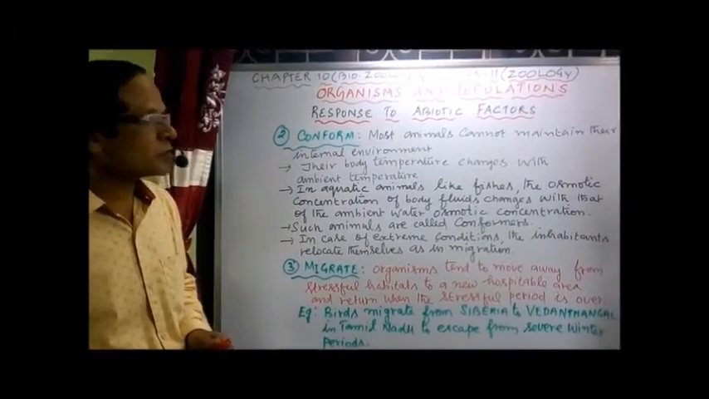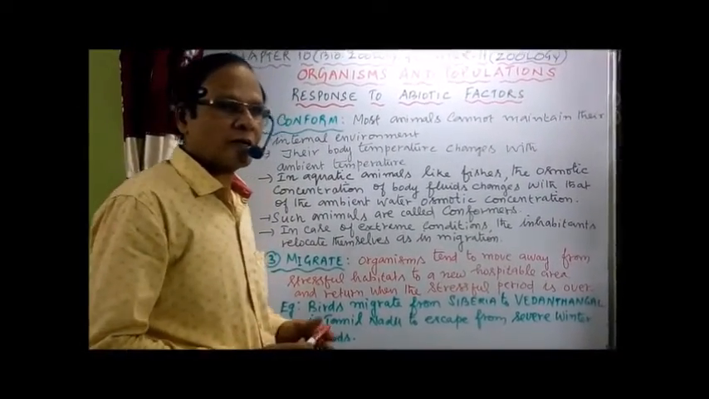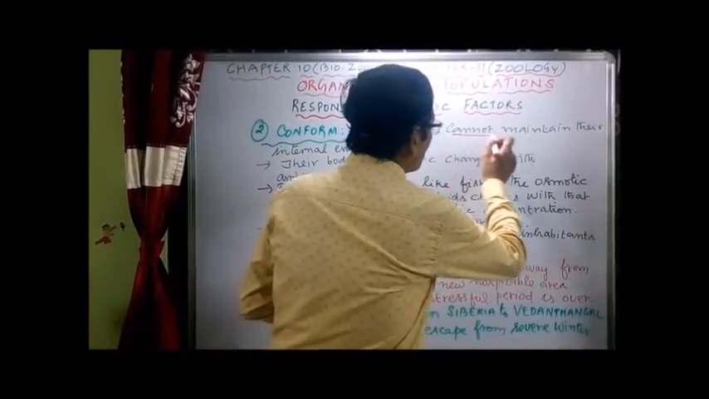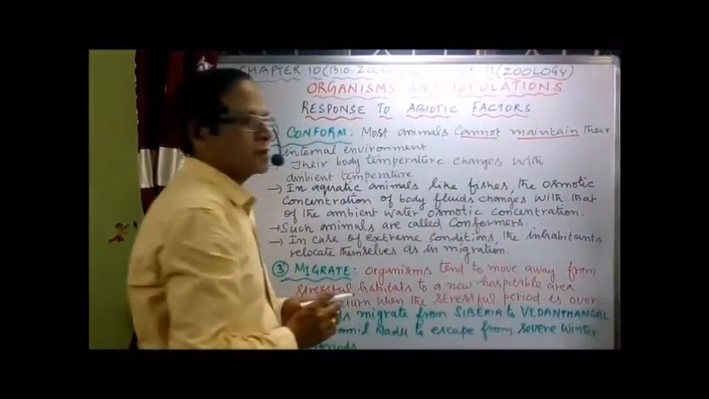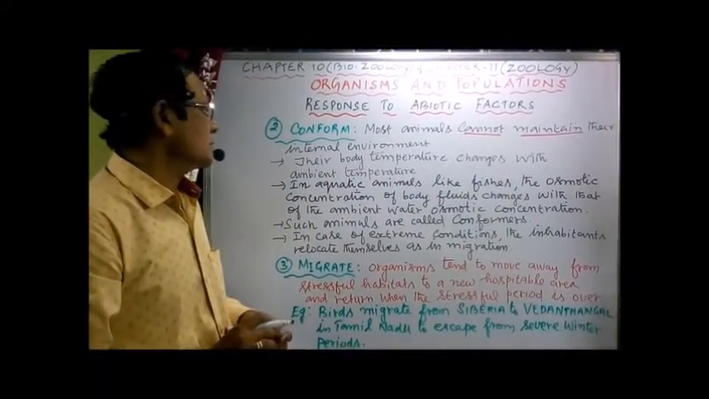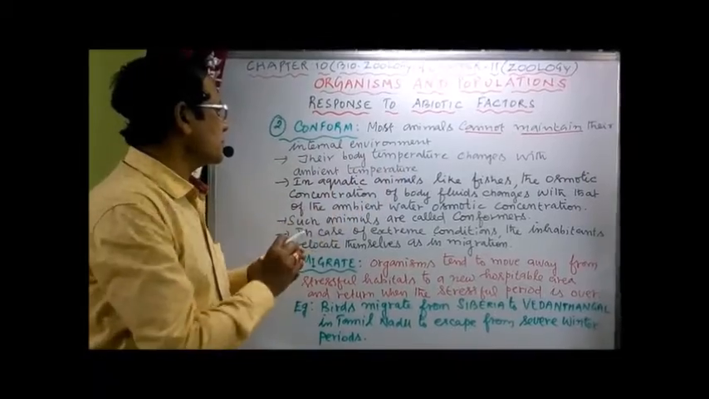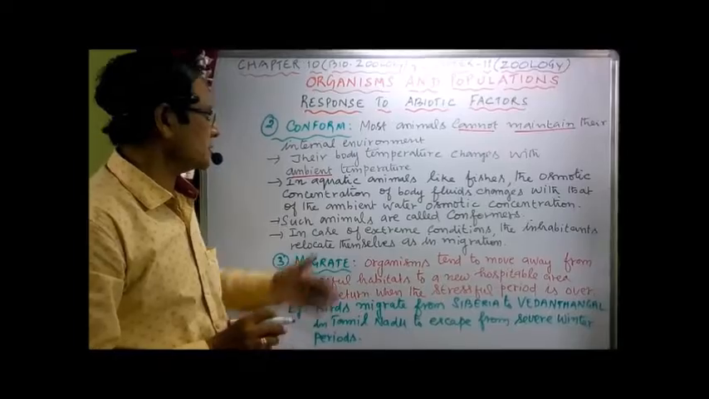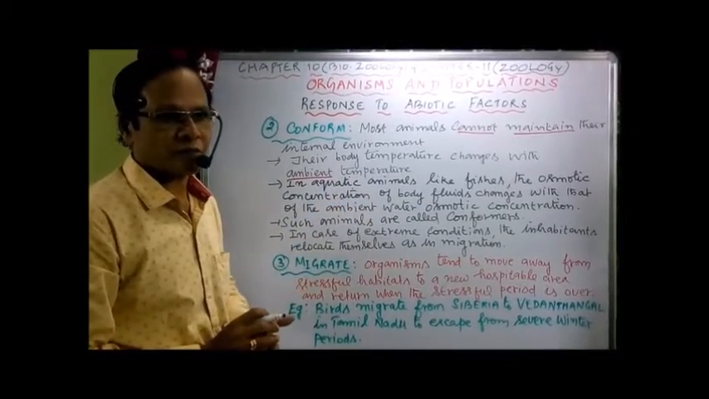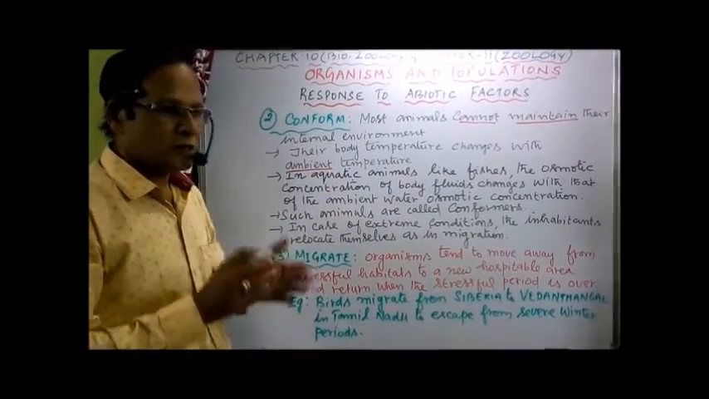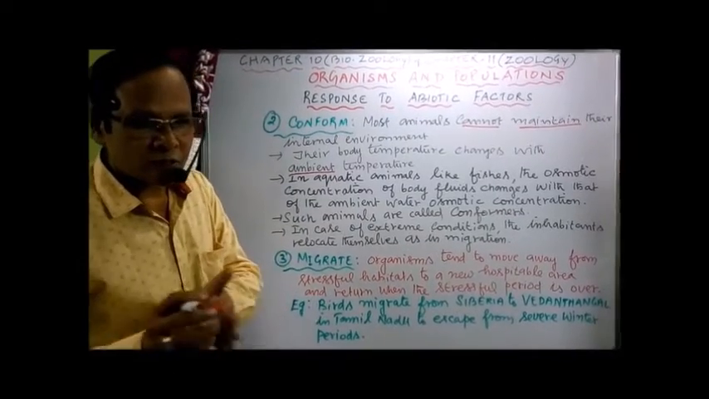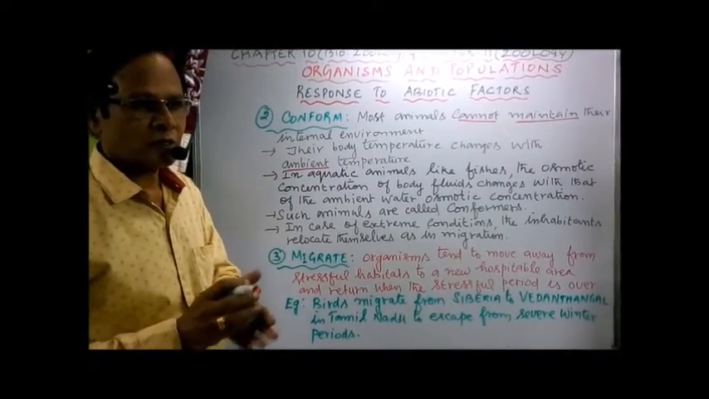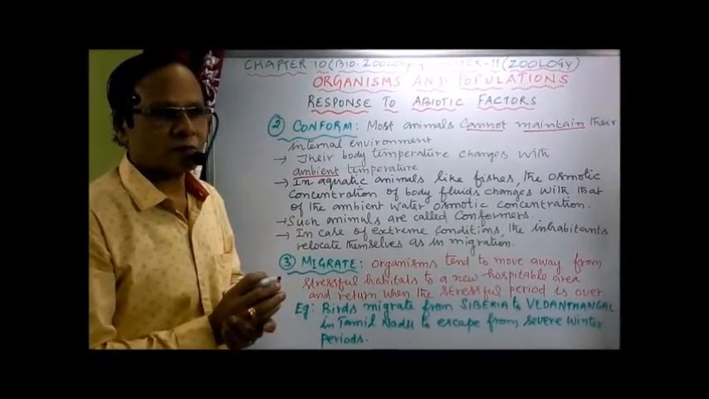Most animals cannot maintain their internal environment, either the temperature or the osmotic concentration. That means animals without constant body temperature or osmotic concentration. Their body temperature changes with the ambient temperature. Ambient means outer, external temperature, that is, the living medium where the animal lives. For example, fishes change the body temperature according to the temperature of the surrounding. Suppose the surrounding temperature is 40 degrees Celsius, I am taking an example only. In the fish also we have 40 degrees Celsius in the body fluids.